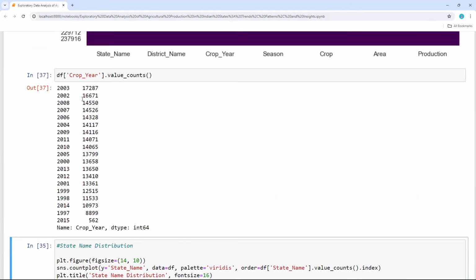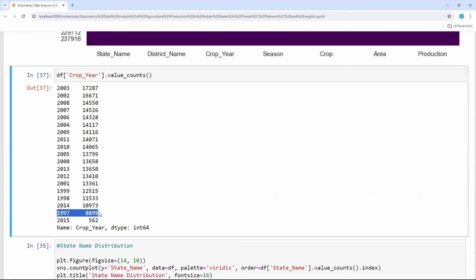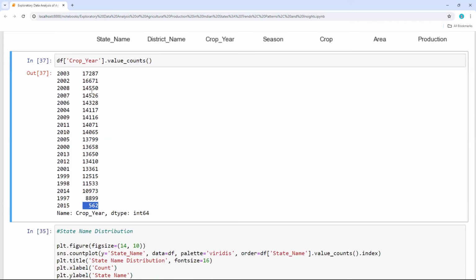Okay, so we have data from 1997. It got sorted from highest to lowest, so that is the reason why we have the year order in jumbled order. So you can see data for 1997, and the latest year is 2015 we have. So we have 562 entries. So this is how, almost 1997 to 2015, 18 years of data we have for the crop details in India.